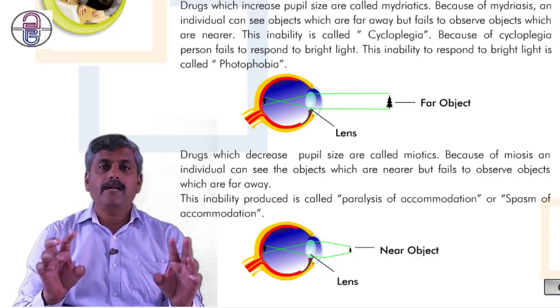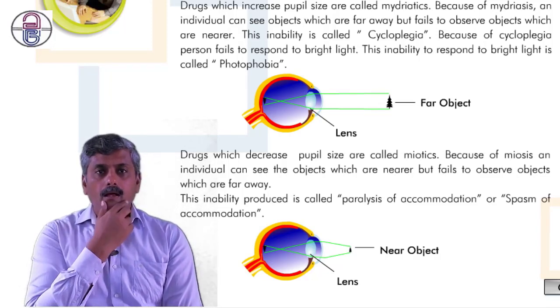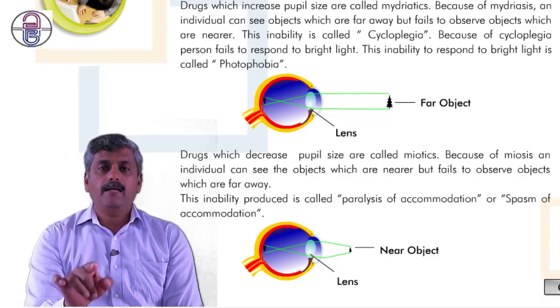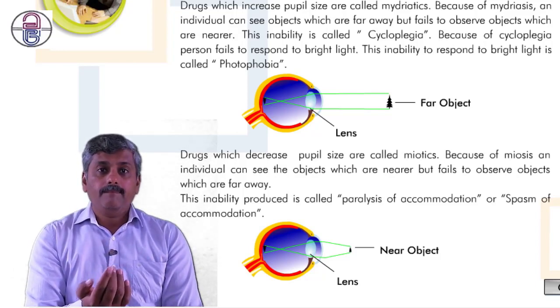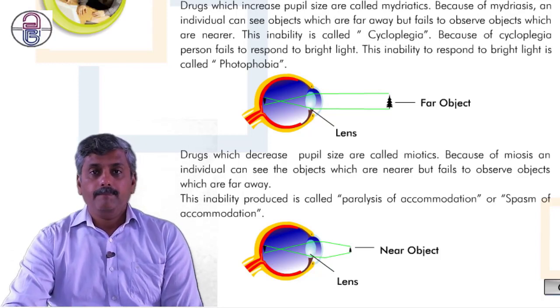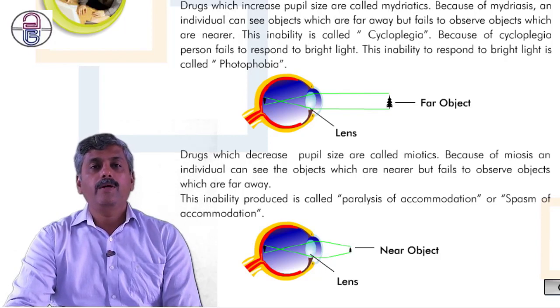Try to draw this diagram, which is very important, and it gives a clear idea about the far away image and the near image. Here the image shown itself indicates that we can see the object which is nearer, and itself indicates the image which is far away. So this is it. Now the next point is how this particular experiment could be conducted. So let's see how it is to be conducted.